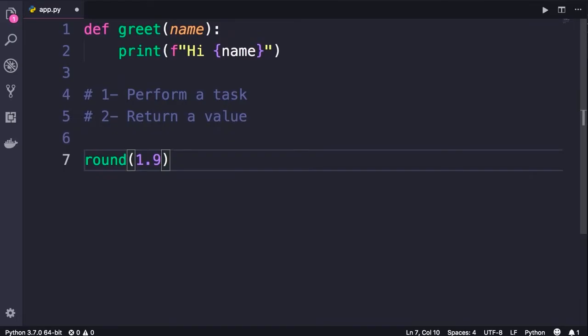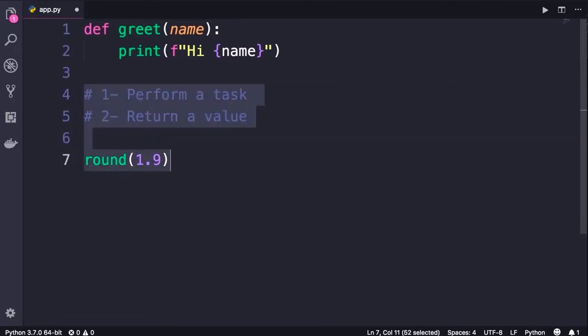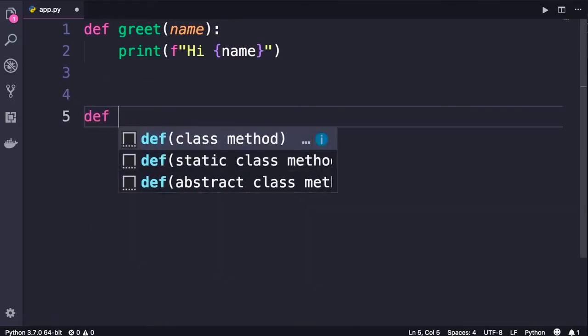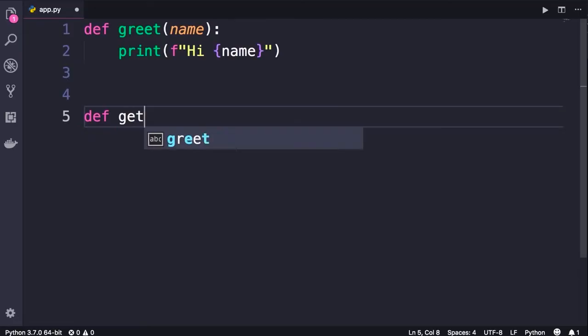So the functions that you create fall into these two categories. Now let me show you how to rewrite this greet function, but in the second form. So instead of printing this string on the terminal, we simply return it. Let me show you. So I'm going to delete all this code, define a new function, but call it get_greeting.